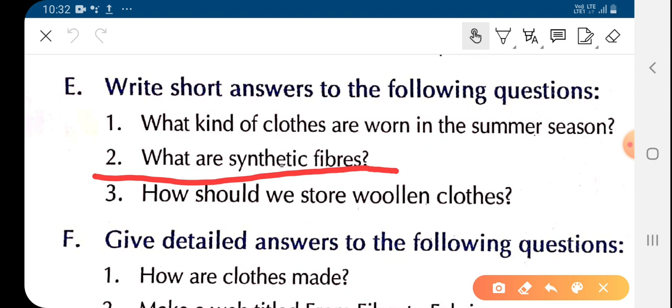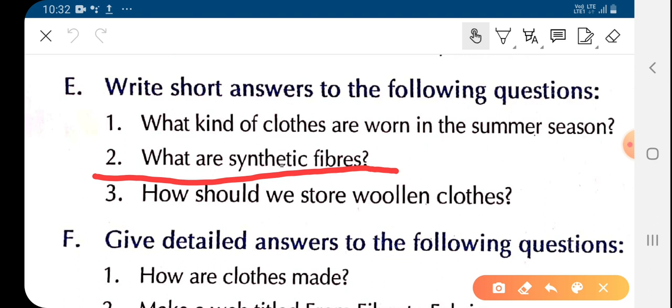So synthetic fibers are the fibers that are prepared in lab or factory using crude oil. You will write, the fiber which is prepared in lab or in factory using crude oil by man is called synthetic fiber. For example, polyester, rayon, nylon, acrylic, etc.